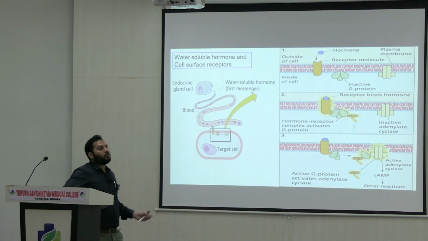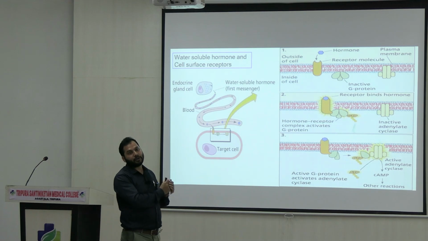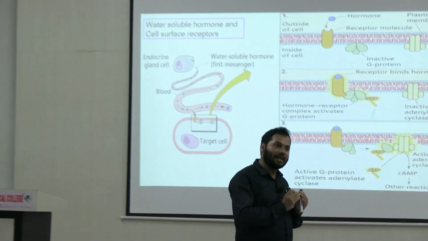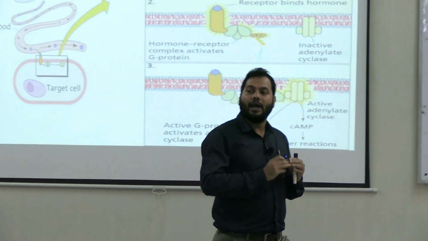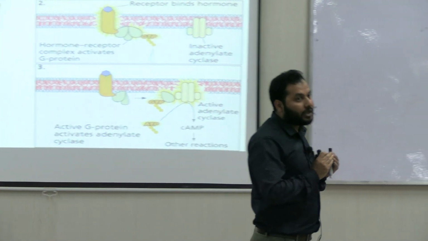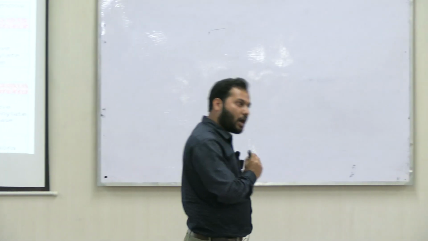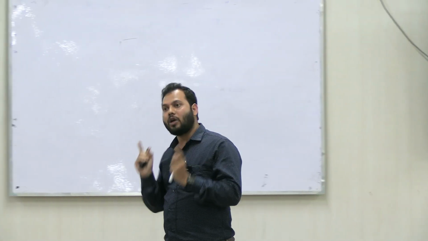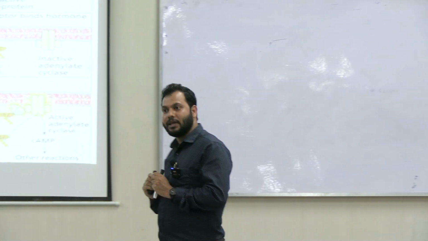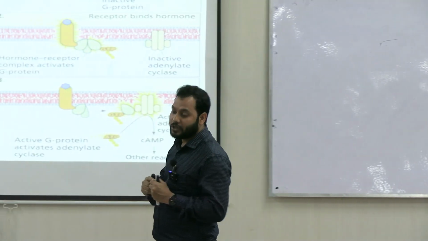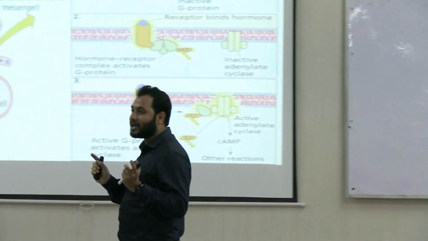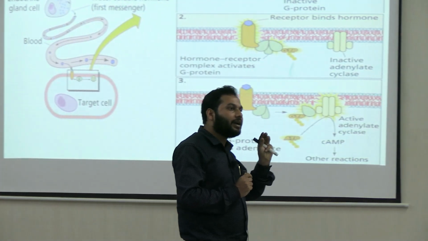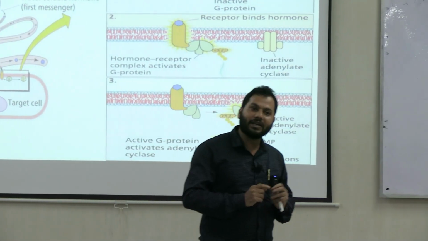So, if I want to summarize, in this particular case the receptors are present in the cell surface membrane, and receptors are very specific. They always bind to specific molecules, here the specific hormones. Once the hormone binds to the specific receptors, there is an activation of the G protein. G proteins are domains of 3 different subunits: alpha, beta and gamma.